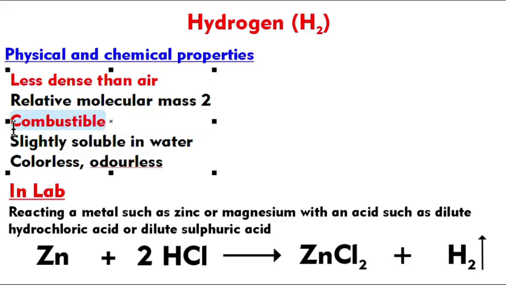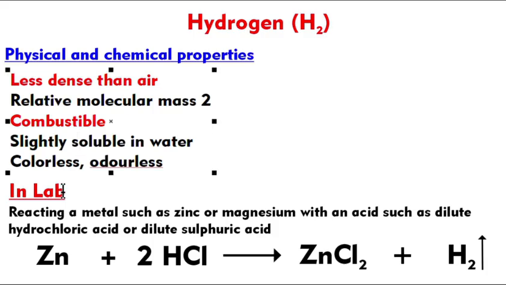As far as chemical properties are concerned, they are combustible. ඒ කියන්නේ ඉක්මනට දහනය වෙනවා. So you can use hydrogen as a fuel. And they are only slightly soluble in water. They are colorless and odorless. So the main physical properties: their density is less than air, they are colorless and odorless. The main chemical property: they are combustible.